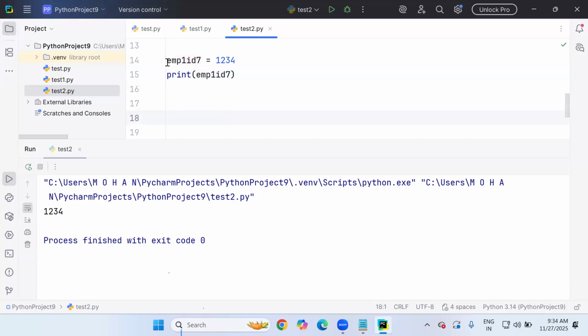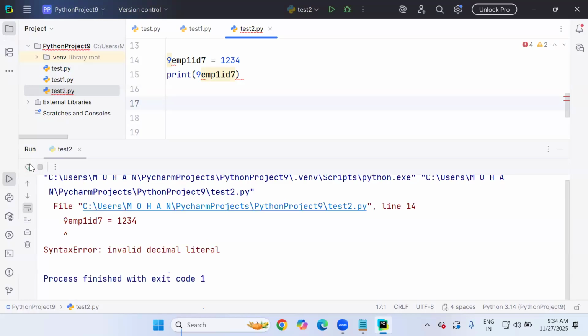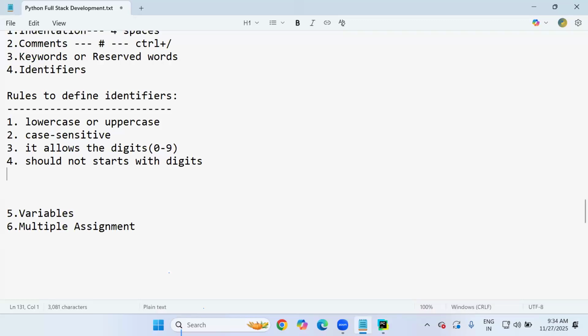But I mean to say, an identifier or any variable name should not start with a digit, like starting with 9. It's not allowed. Syntax error again. So these rules are very particular, sir. Without having the basic rules, you can't proceed with Python logic. So that's why I'm clearly telling each and every rule.